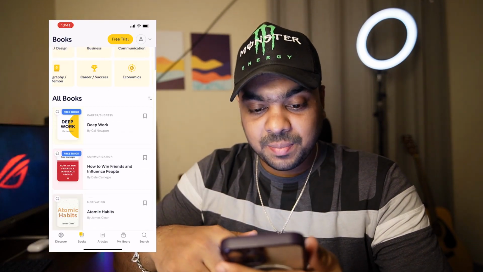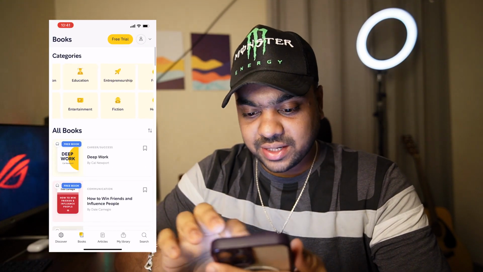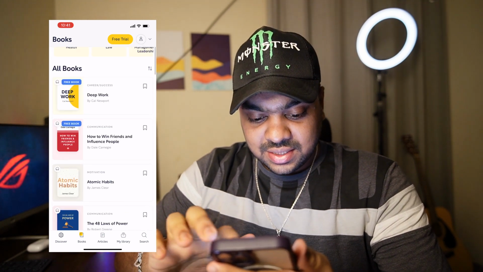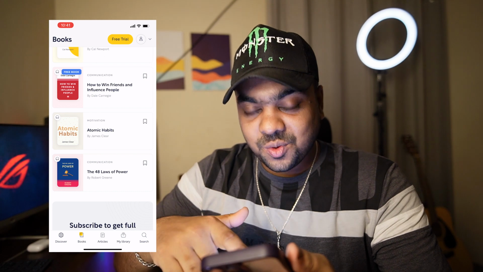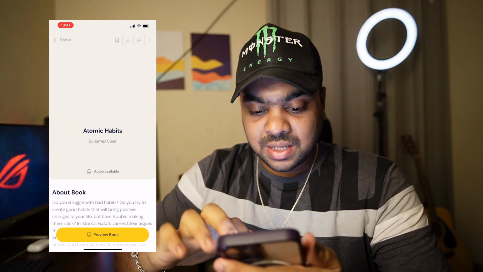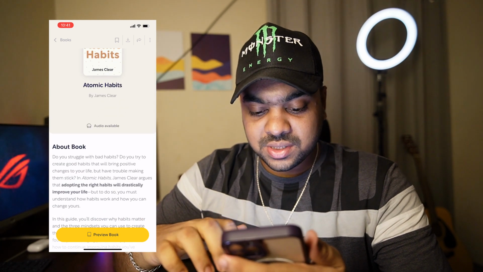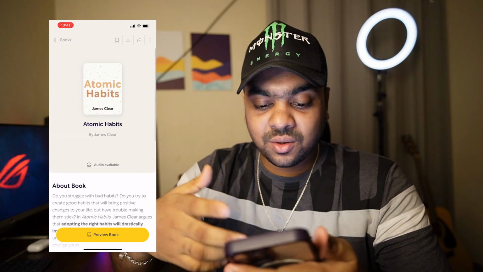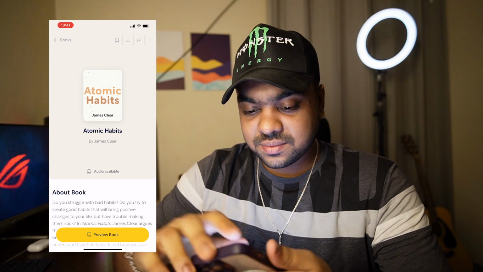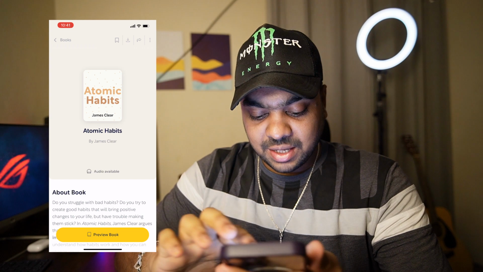So here is the Shortform application. You can see here are lots of categories and tons of books. And this is Atomic Habits. By the way, this is a great book for building habits. You can see the book from here. Audio is also available. Sometimes we don't have time to read books. In that situation, maybe you can listen to the audio, and this is also a great way of learning or reading books. So this is a great application.